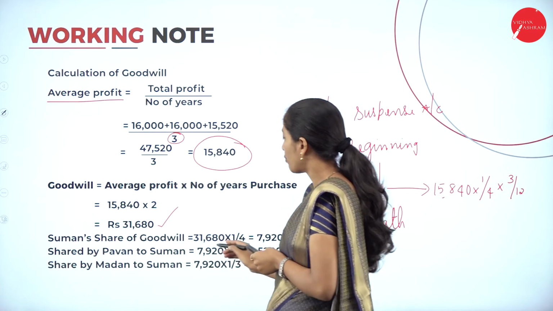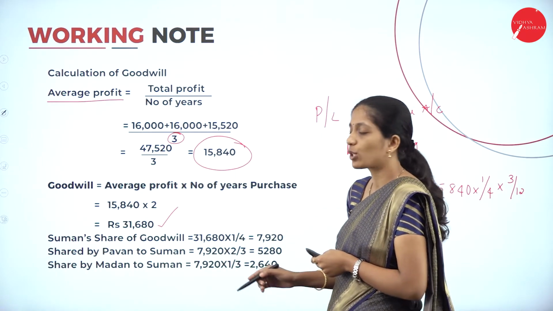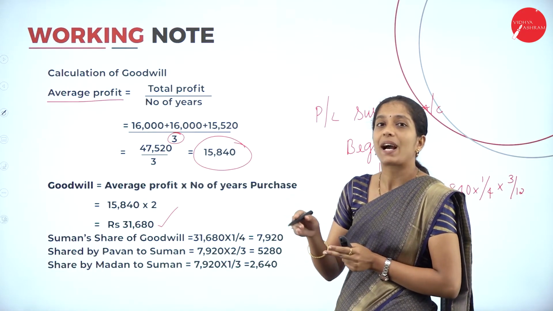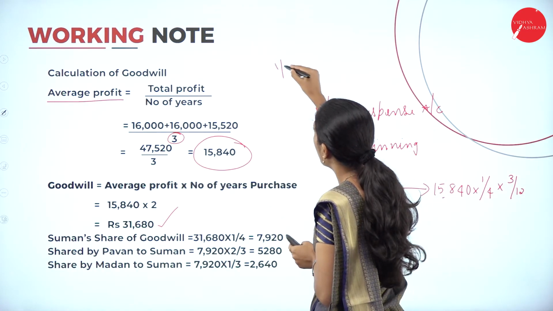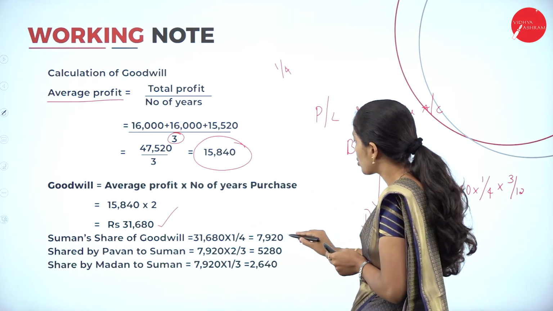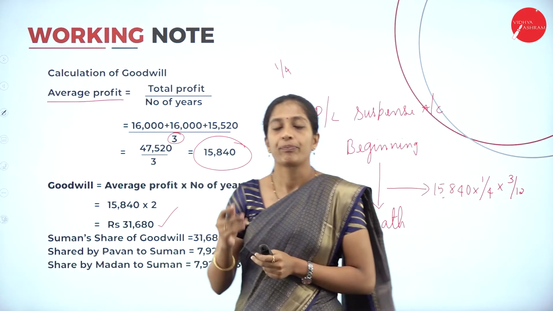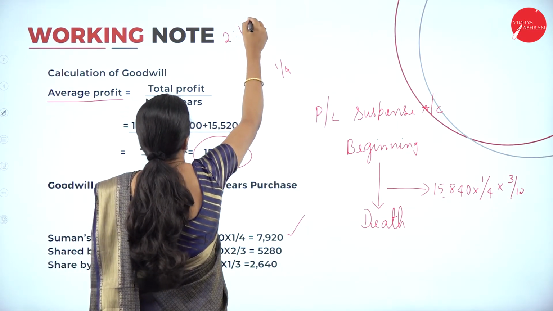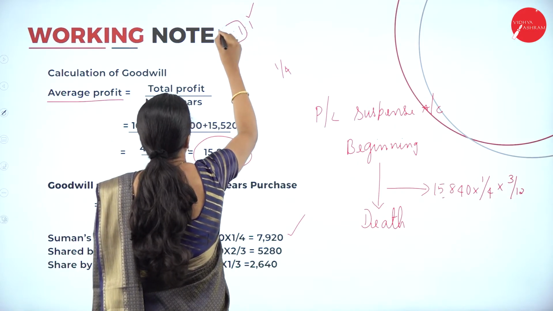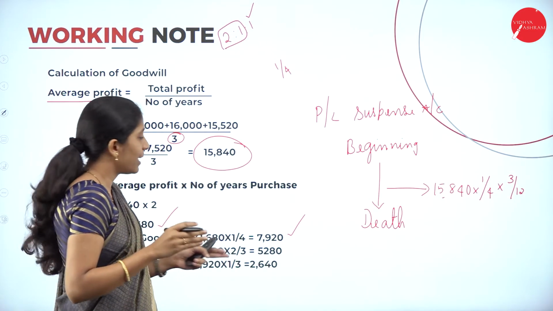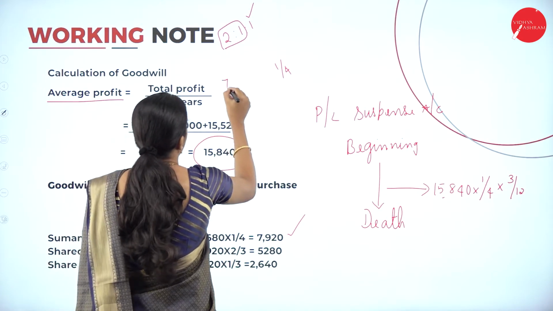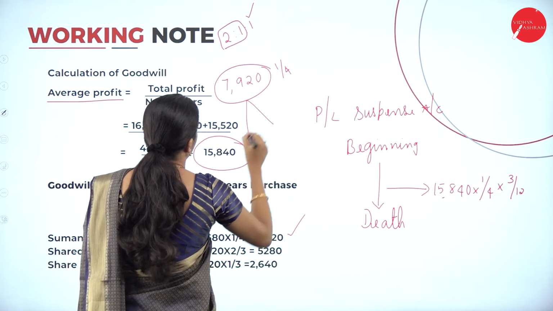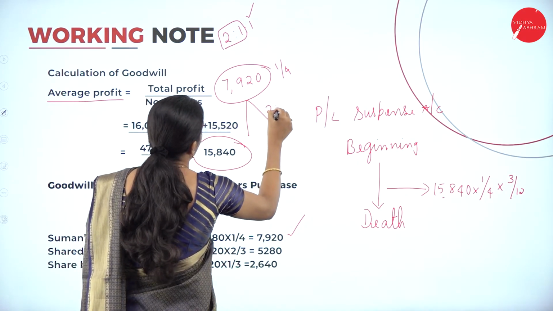Suman. So Suman's share of goodwill is, the total firm's goodwill 31,680 into, what is the share of the deceased partner? 1 divided by 4, right? So into 1 divided by 4, so 7,920. Their profit sharing ratio is 2:1:1. Now Suman died, so what is the remaining share? 2:1. So this amount, that is 7,920, that is Suman's share of goodwill, has to be given by these 2 partners in the ratio 2:1.